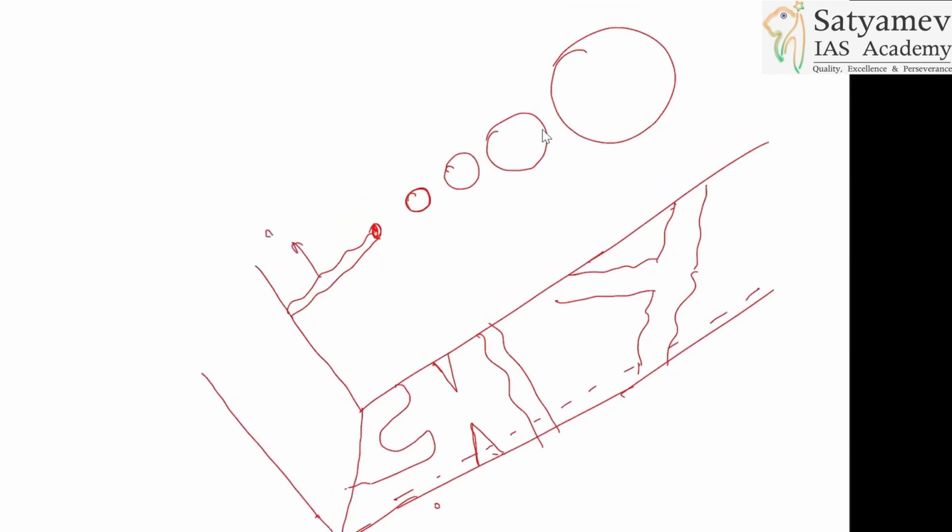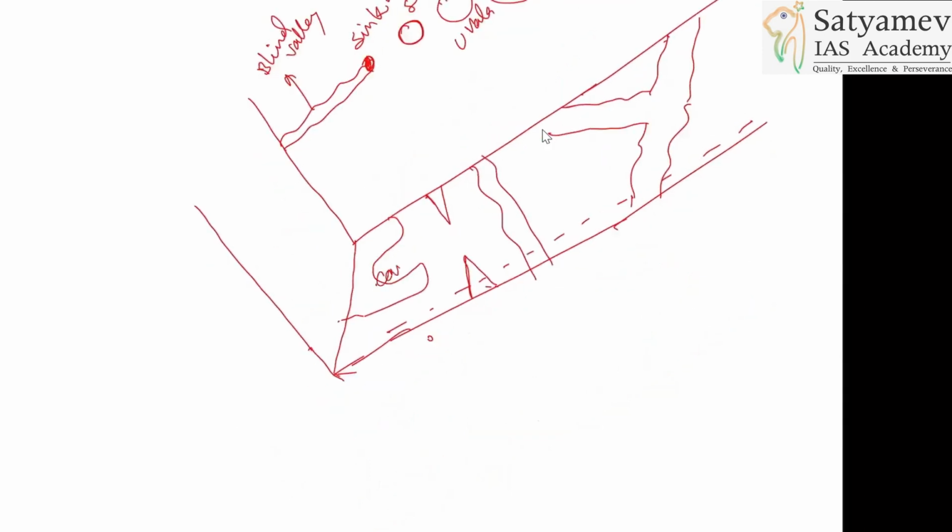Write the name. This is what? This is blind valley, sinkhole, swallow hole, Uvala, Doline, Polje, caves or caverns, stalagmite, stalactite, pillar, and these are ponors. And this one is underground drainage.